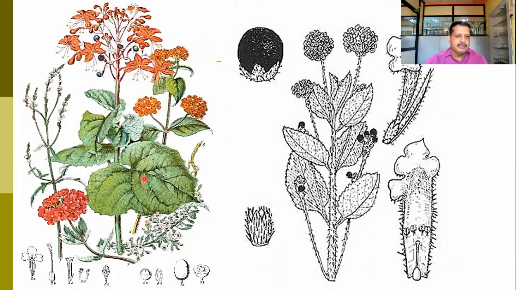This is a Clerodendron species, Clerodendron serratum, where you can find a typical panicle type of inflorescence. So it is a compound type of inflorescence and large flowers can be there. So here you can find a single flower. In the single flower, you can observe that it is a bilipped or zygomorphic corolla.